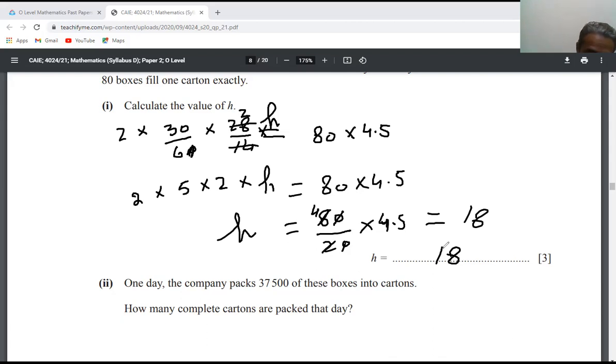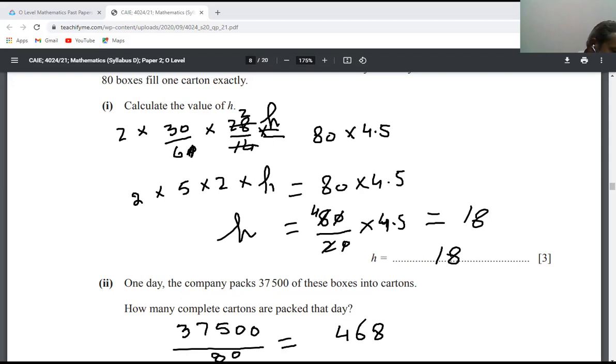How many complete cartons were packed? So simply 37,500 divided by 80, as there are 80 in one carton. We will leave the decimal because they are asking for complete cartons. So 468 cartons are packed. This is the answer, 468 cartons.